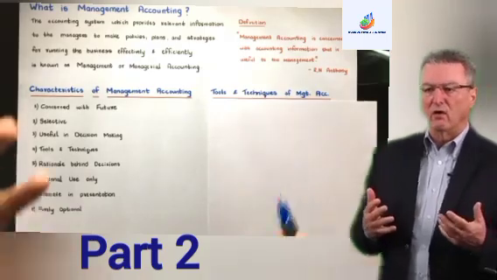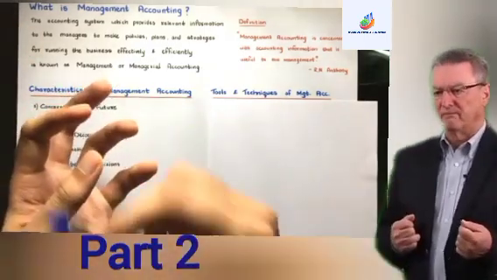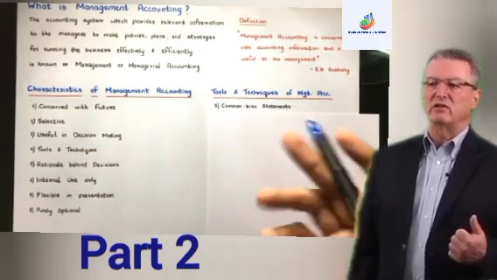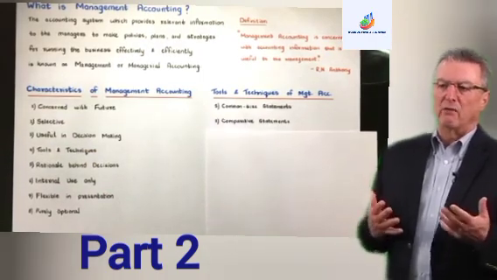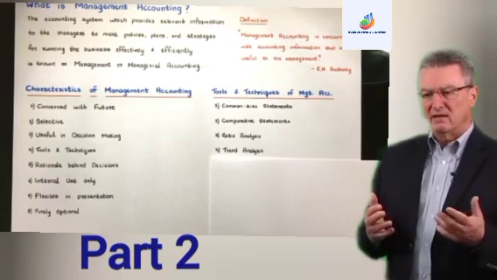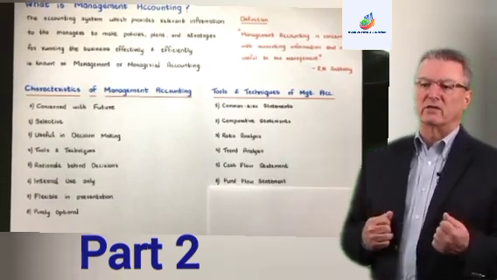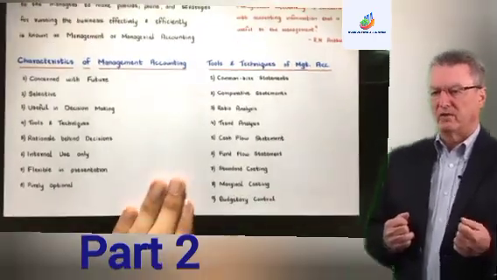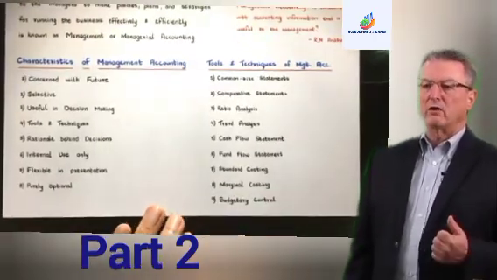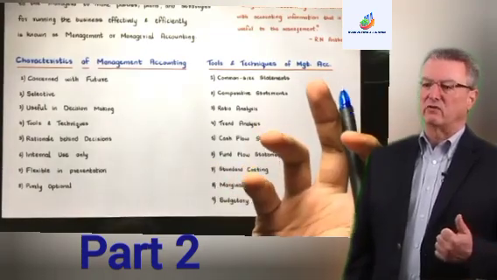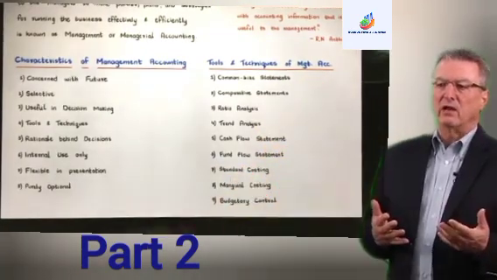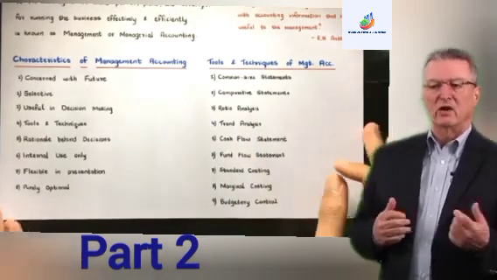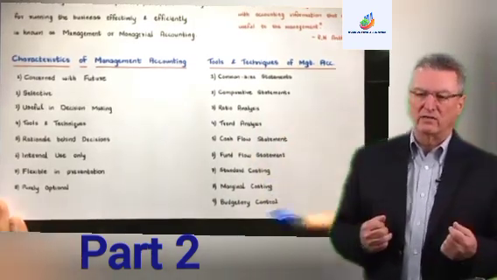As I said, we will take the raw data and do analysis with the tools and techniques. So what are those tools and techniques? It's really simple: common size statements, comparative statements, ratio analysis, trend analysis, cash flow statement, fund flow statement, standard costing, marginal costing, budgetary control, forecasting, and then discounted cash flow techniques, risk analysis, value analysis. So many different types of tools and techniques are there, statistical techniques too. On these things we have the chapters.